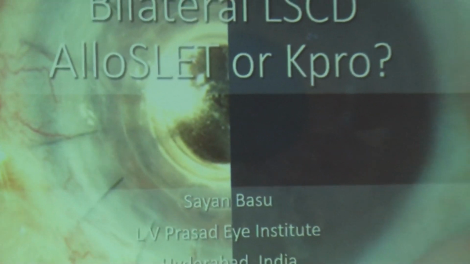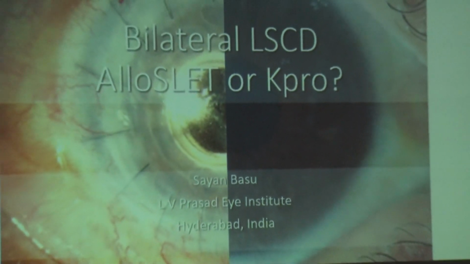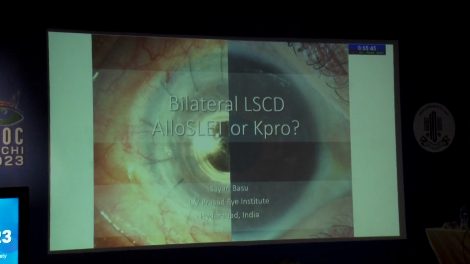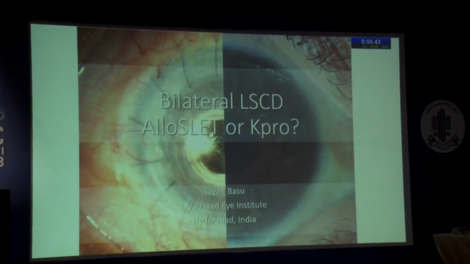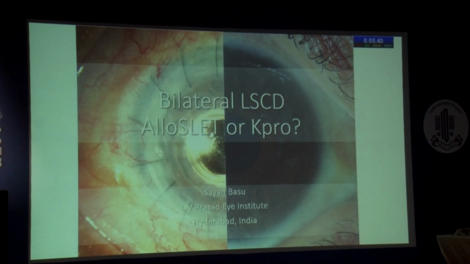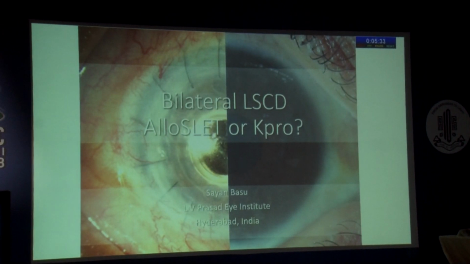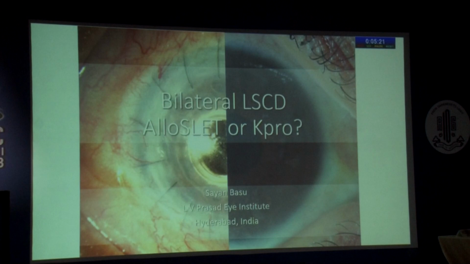So I have a very simple topic to talk on: preferred practice patterns. The original topic was preferred practice patterns for keratoprosthesis. That is a very short topic for me to speak on, because the preferred practice for keratoprosthesis should be that unless you are in a very large institute where you have great retina and glaucoma backup, don't do a keratoprosthesis. If you have a patient who needs a keratoprosthesis, send that patient to an institute where they can do a keratoprosthesis.